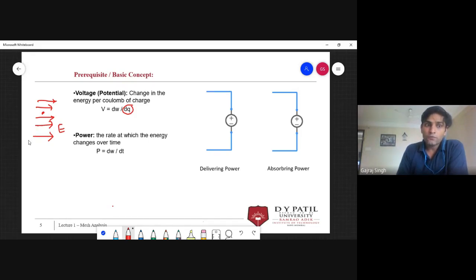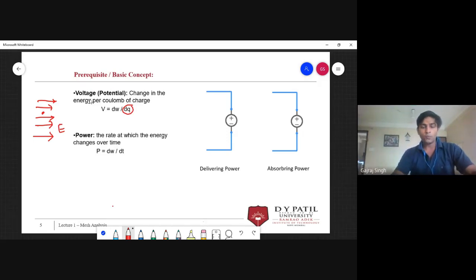So if we move a charge from infinity to some point, we have to do some work, and that work is defined as potential. That is the potential of any object. So I think now you got the basic definition of voltage. Voltage is defined as the work done required to move a charge from infinity to a particular point. At that point we have to do some work, and that work is defined as voltage. Now I can consider that this is clear to everybody.